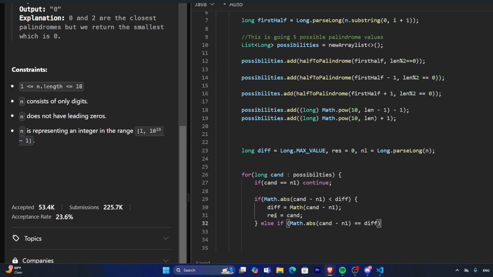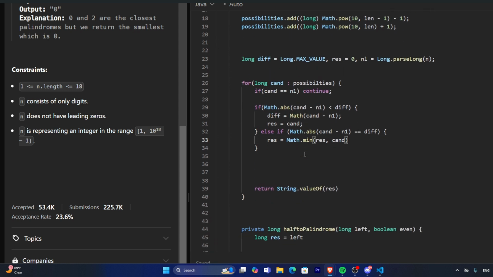We can conclude that since the difference between our candidate and our parsed input is equal to difference, we could just set our result equal to the minimum result. So we can just go ahead and set the result to math.min of res and then candidate.